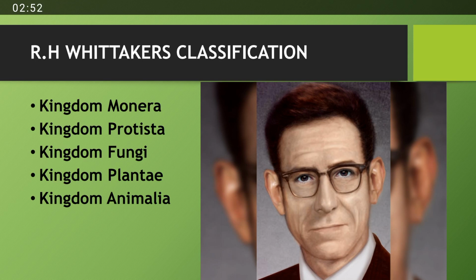The first classification system which we are going to study in this chapter was proposed by R.H. Whittaker. According to him, all living organisms can be classified into five kingdoms, which are Kingdom Monera, Kingdom Protista, Kingdom Fungi, Kingdom Plantae, and Kingdom Animalia.